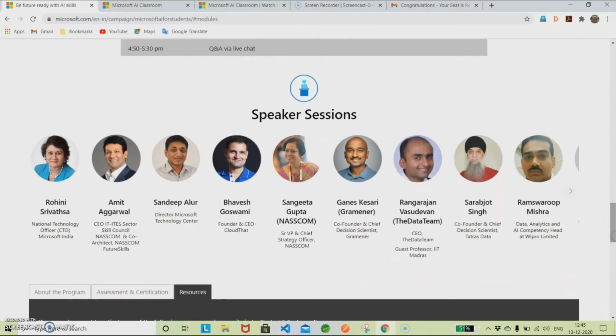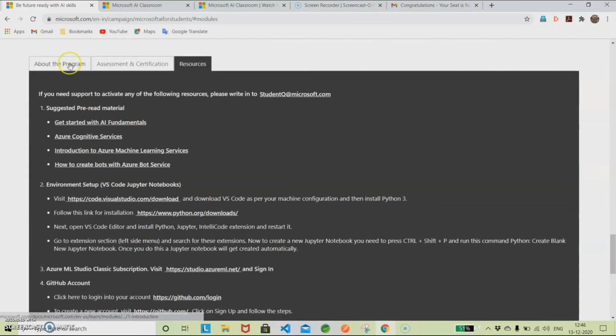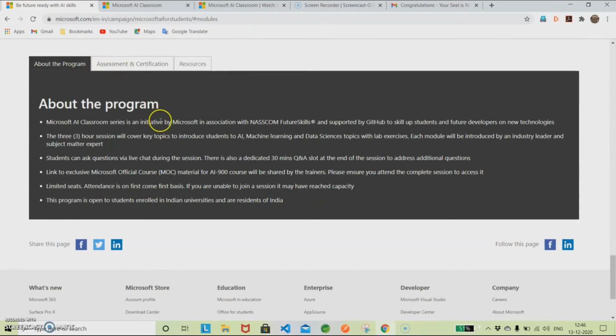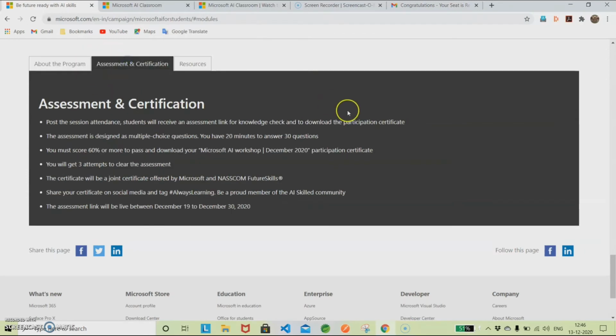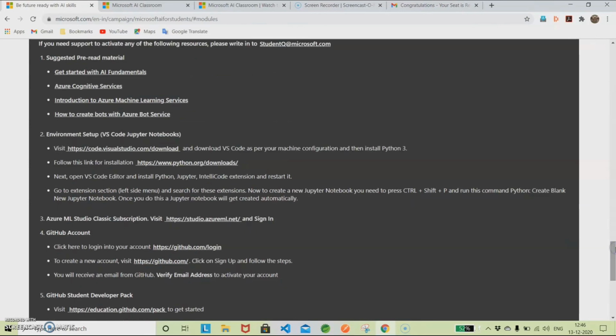They have also given the speakers who are going to mentor you in this course. Coming to the assessment and certification program, as I already said, they will send you the link. You need to take that, and there will be 20 minutes for 30 questions. The assessment window is from 19 to 30. Between 19 and 30, you can take it on any of these days. And for resources, they have given some pre-read material.